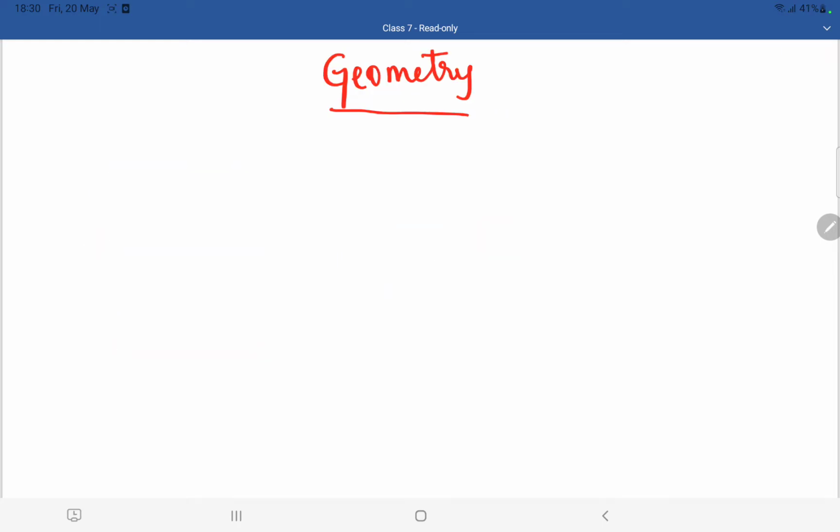So, geometry is a branch of mathematics that deals with points, lines, shapes, angles, etc. You might not be able to understand when I just tell you the definition like this, but I will explain it in detail. So, first of all, in geometry we have two types. The first one is plane geometry. The second one is solid geometry.